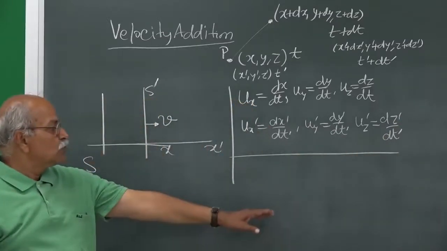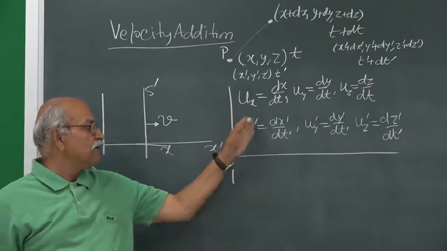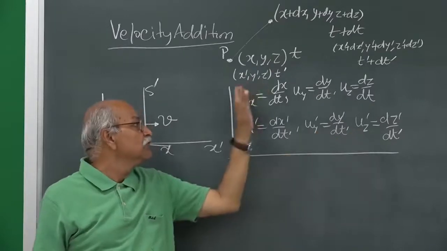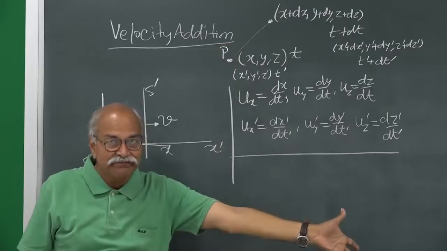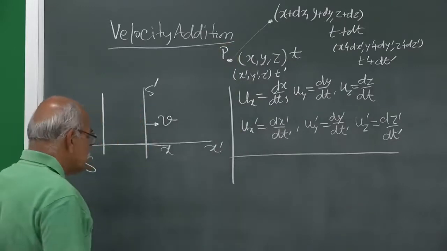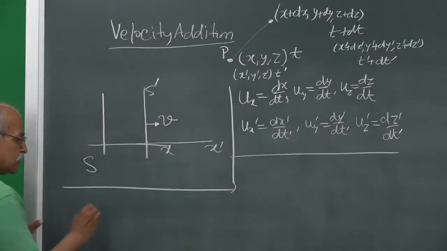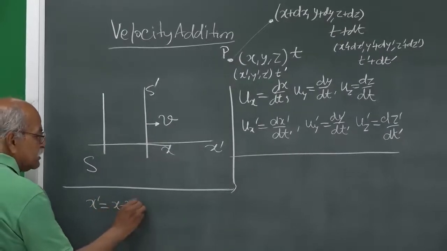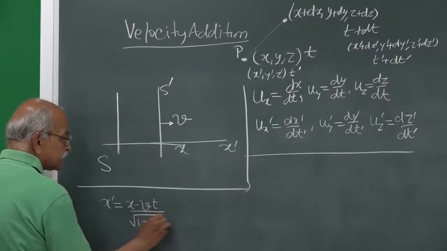And what we want to do is write expressions for ux prime, uy prime, uz prime in terms of ux, uy, uz and the velocity v of the frame. So, we can start from the Lorentz transformation equations for position. x prime is equal to x minus vt divided by square root of 1 minus v square by c square.